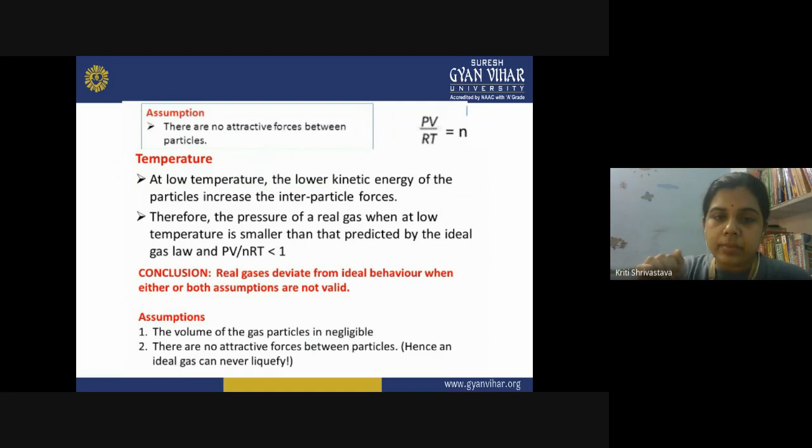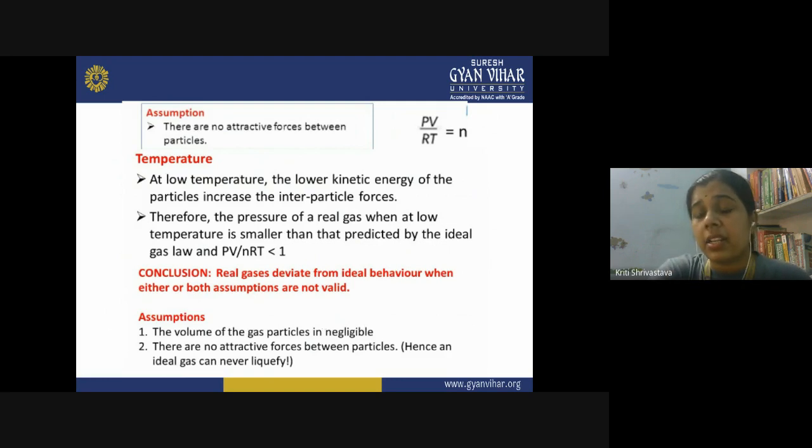So from all the discussion, the conclusion we can draw here is that real gases deviate from the ideal behavior when either or both assumptions are not valid. We have seen three assumptions about volume, pressure, and temperature, and these are the three key quantities which actually decide the behavior of a real gas. So the assumptions which are proved wrong here: the volume of the gas particle is negligible, so it is not negligible.